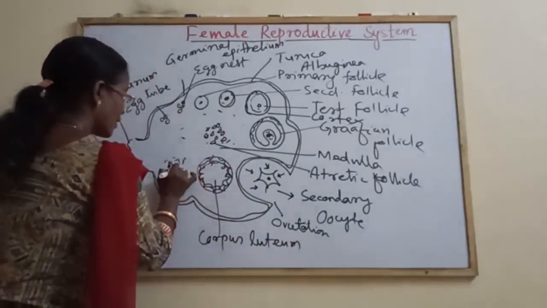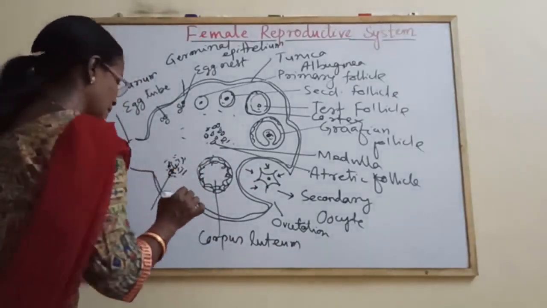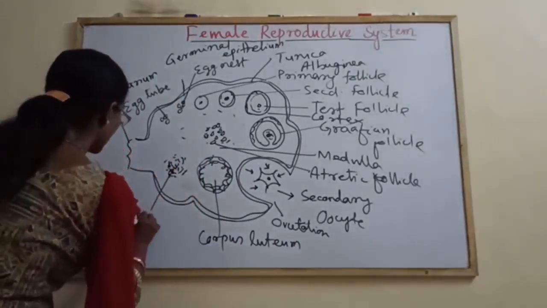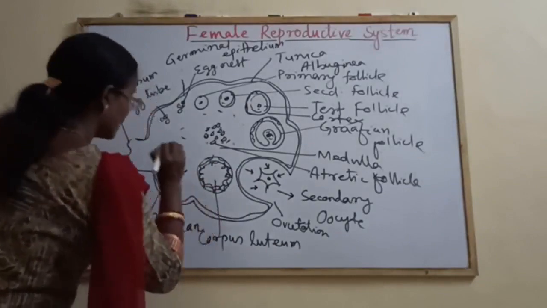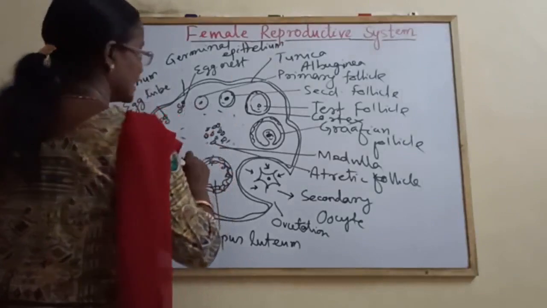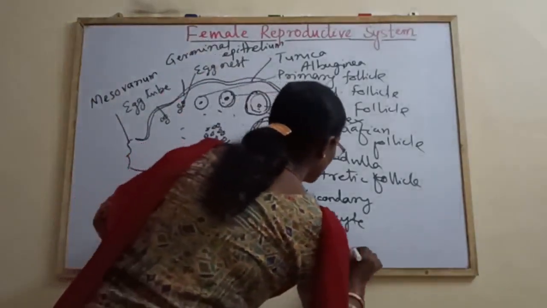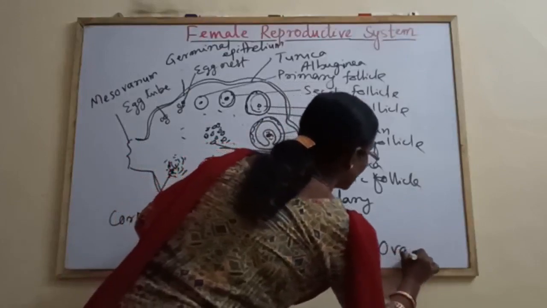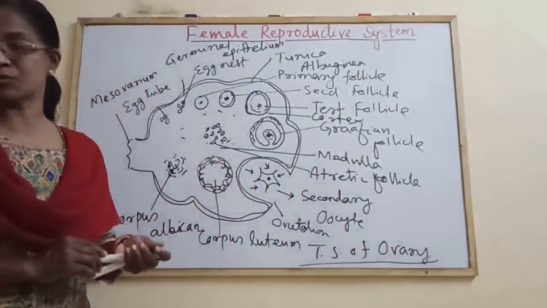If fertilization doesn't take place, corpus luteum changes to a white colored mass, that is corpus albicans. And the centrally placed is the connective tissue blood supply. After drawing the diagrams, don't forget to write T.S. of ovary. It must be mentioned. This is about the transverse section of ovary.